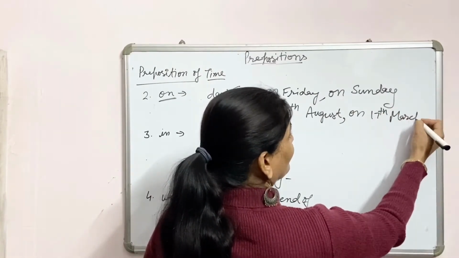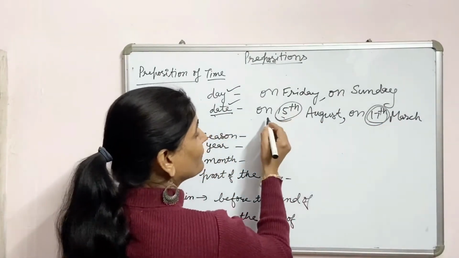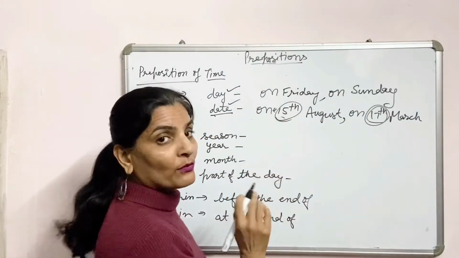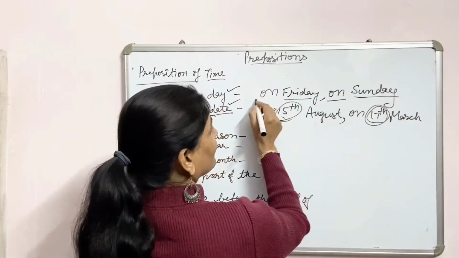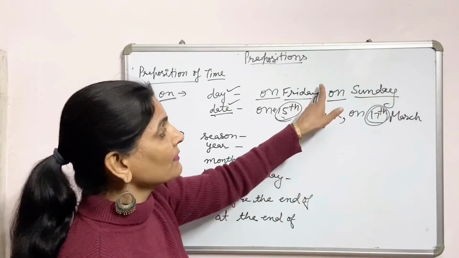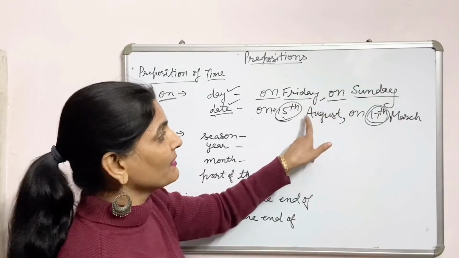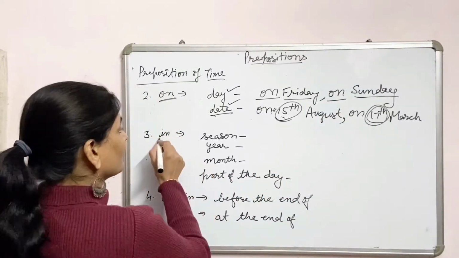Here a date is given, so we have used on before the date, and here days are given. So on as a preposition of time is used before days and before dates. Now the third one is in.